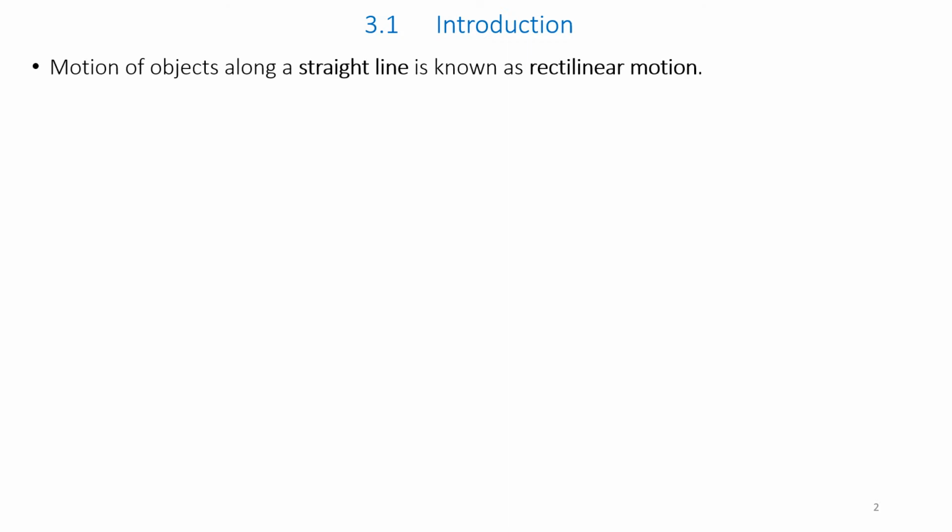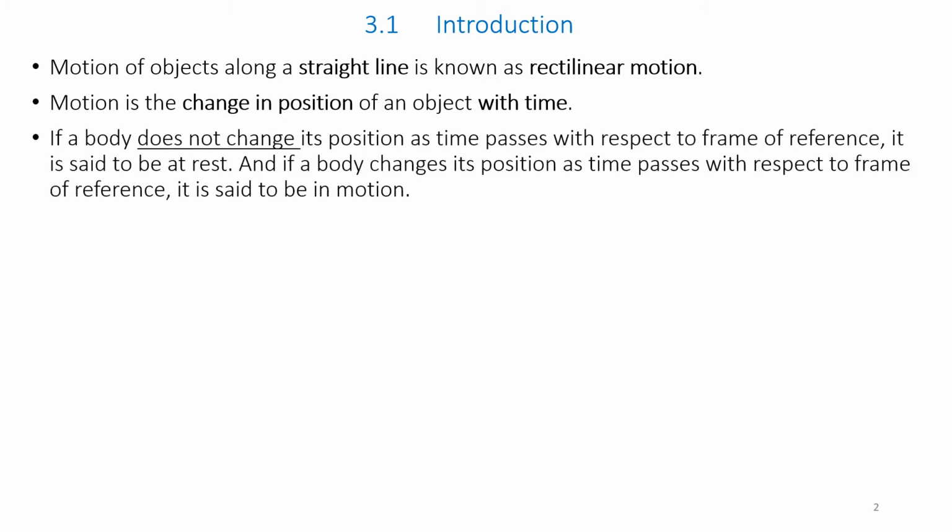Motion of an object along a straight line is known as rectilinear motion. Motion is the change in position of an object with time. If a body does not change its position as time passes with respect to a frame of reference, it is said to be at rest. And if the body changes its position as time passes with respect to a frame of reference, it is said to be in motion.